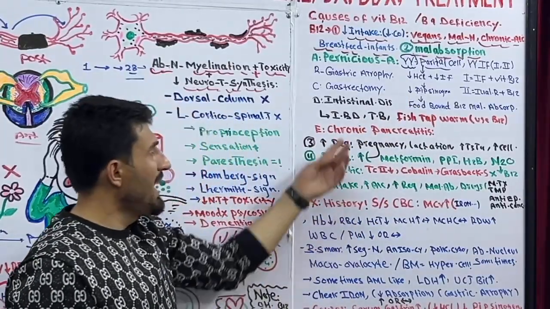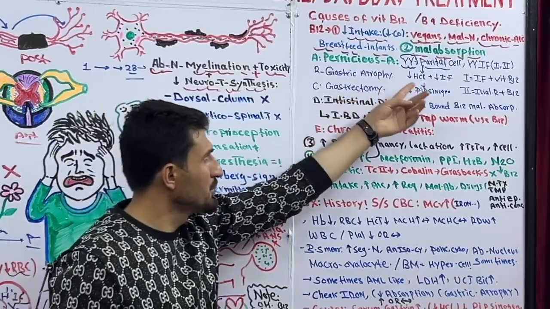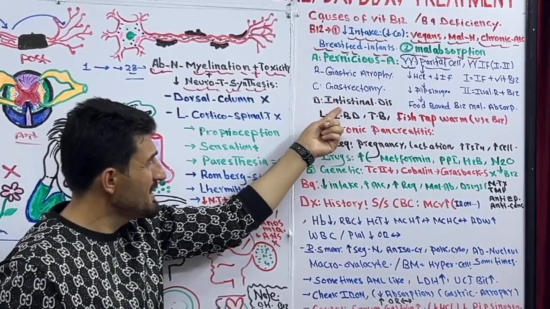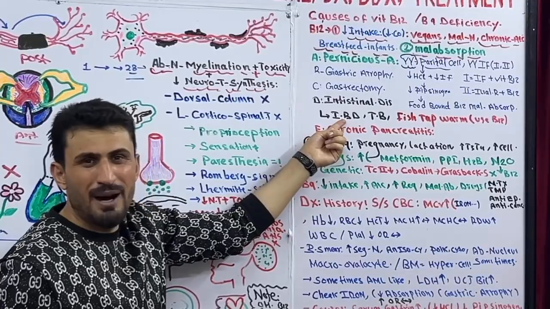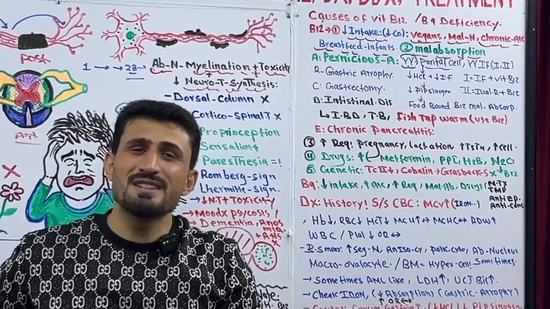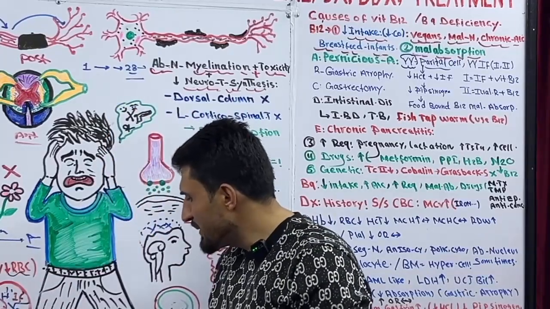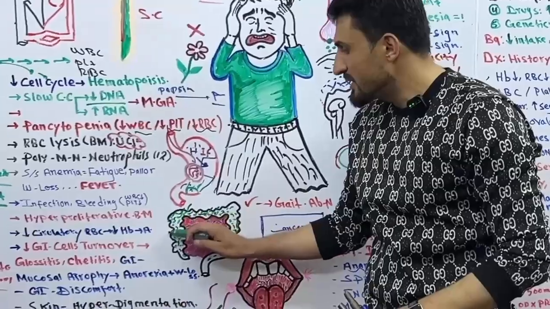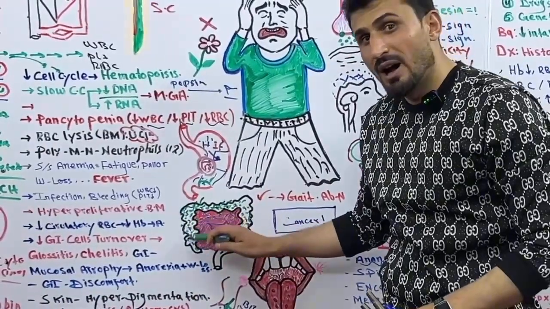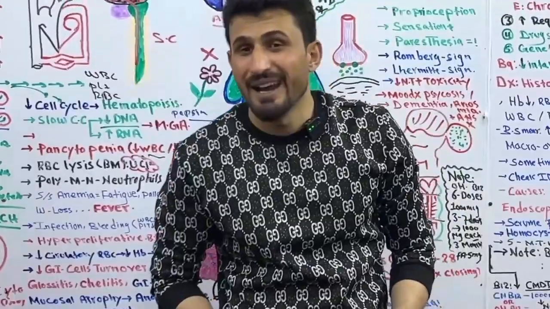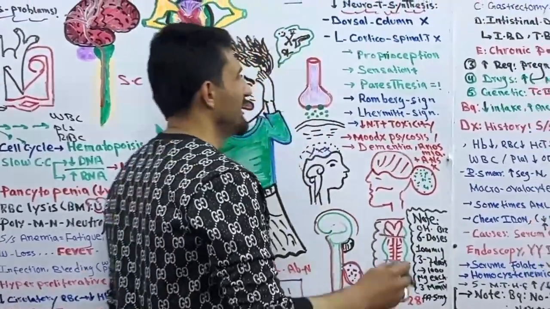Got it? Plus, another subtype of malabsorption is intestinal disease. For example, inflammatory bowel disease, specifically Crohn disease. In Crohn disease, we have inflammation in different parts of the intestine, small intestine, large intestine, and so on. So we cannot absorb enough vitamin B12. Got it?